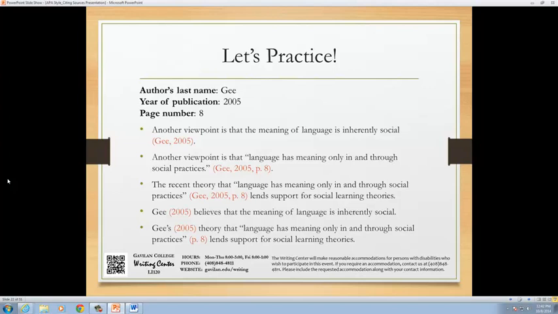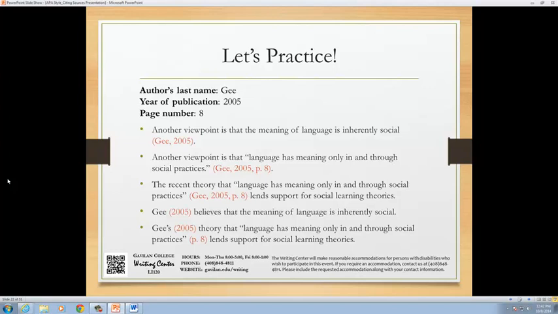Theory that, quotation marks, language has meaning only in and through social practices, quotation marks. Parentheses, P period, 8, parentheses, and then the rest of our words, lends support for social learning theories, and then the period at the end of our sentence.